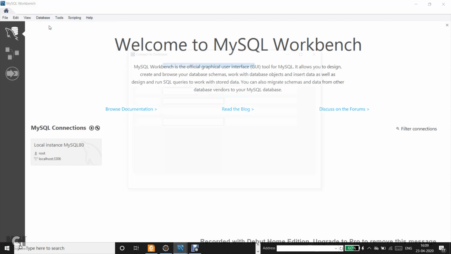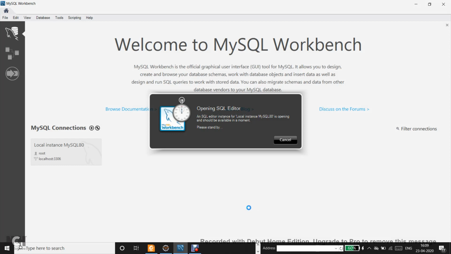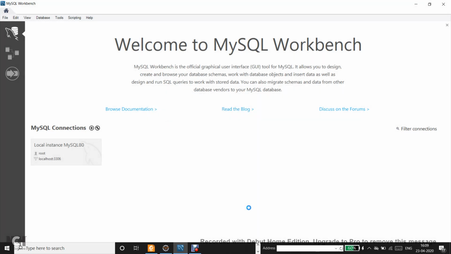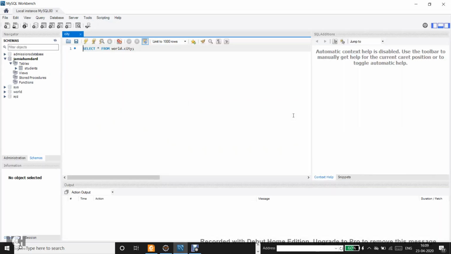Connect to database. Okay, yeah, here. So you can see port number 3306 over here. You can change the port number here, and then, just like this local instance MySQL80 connection appearing on the screen, a separate connection will appear on that particular port. So this is how you can change the port. Otherwise, the better thing is to switch off that LAMP server, go to the process and kill that process, or you can use the console of